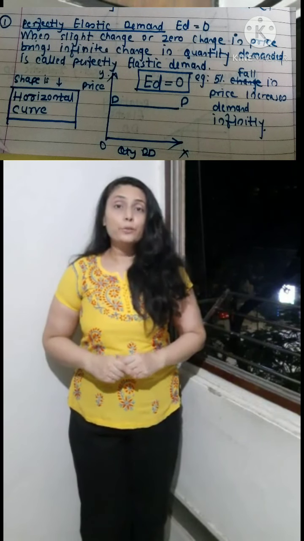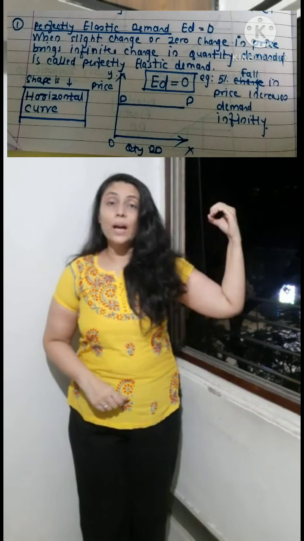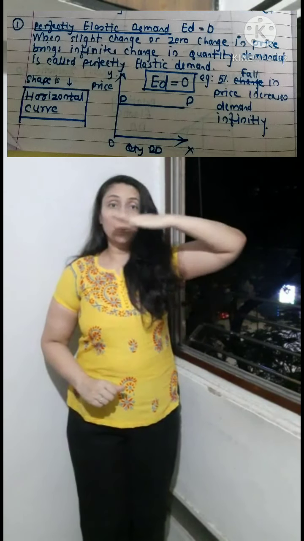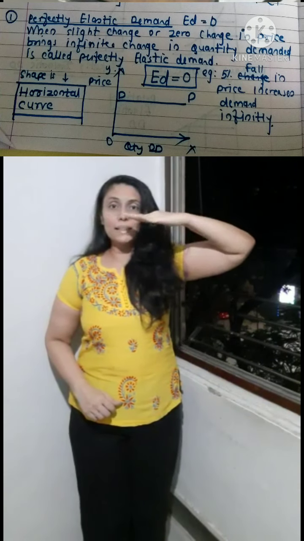What is the first type? Perfectly elastic demand. Whenever there is perfectly elastic demand, the answer is always infinity, big 0. What is the shape of the curve? Horizontal straight line. Now what is the meaning of this? If there is a slight change in the price or even no change in the price, it results in infinite change in demand. So the curve is horizontal.